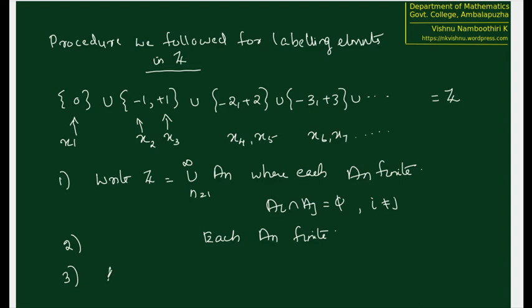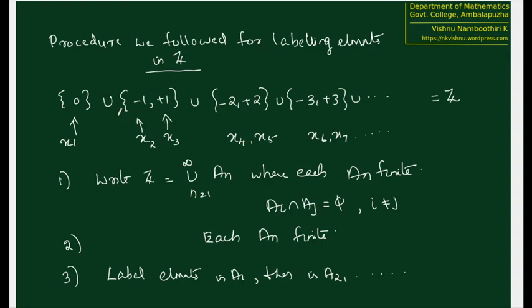So next step is label elements in a1, then in a2, etc. So since we know that Z is equal to union an, once we label all these an's, definitely every integer in Z also will be labeled. This is the procedure that we followed for labeling or defining a one-one function from natural numbers to Z. So we are trying to see if this is going to be possible for rationals also.